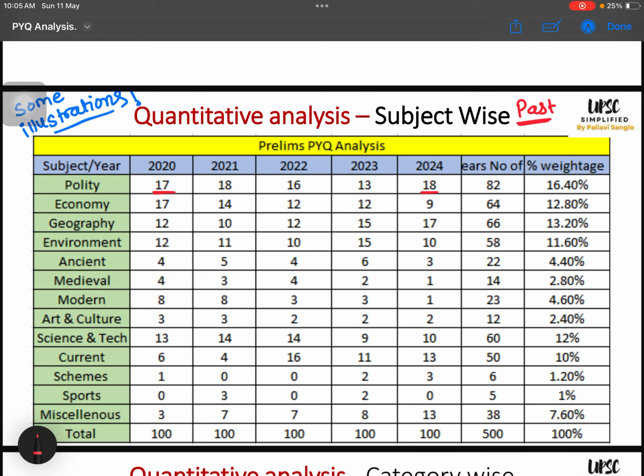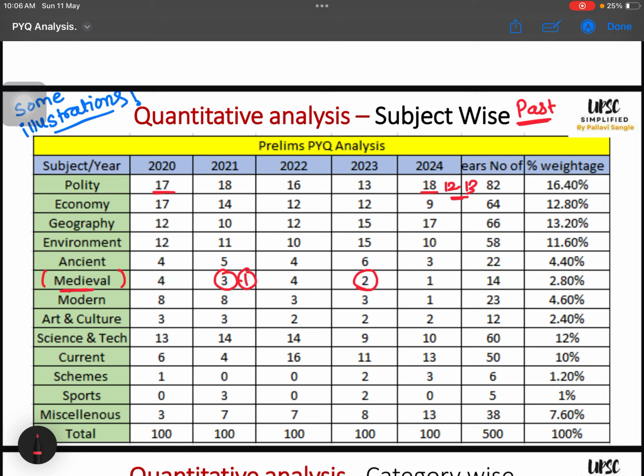Out of 18, let us suppose she was getting only 12-13 right. And medieval also was a weak area for her, like she was not getting any questions right from medieval. Let us suppose 2 questions were there in paper and she was getting them wrong. Then 3 questions were there in paper and she was getting them wrong, like that. Only 1 question will be right and 2 questions will be wrong. So she was very much worried for medieval, her anxiety level was very high.